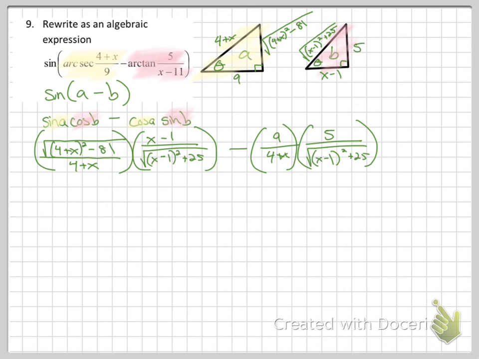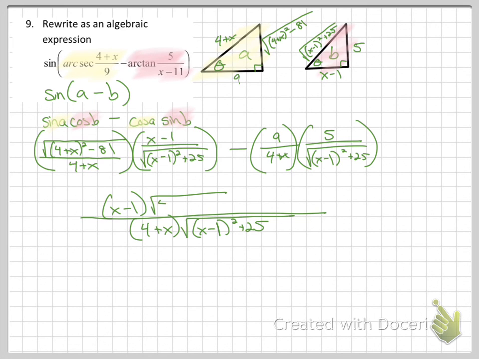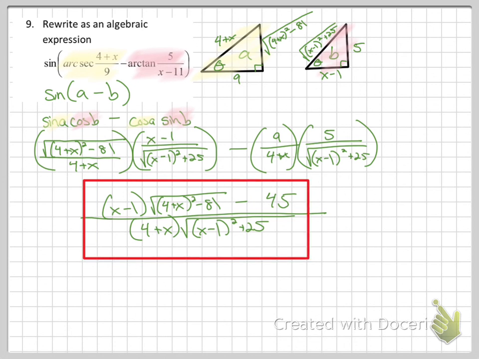Common denominator, parentheses because it's a binomial, and then multiply the tops correctly. Binomial times the square root, binomial in parentheses in front of the square root. Problem says minus. 9 times 5, 45. This is our solution. Nothing ever reduces. Every parenthesis you see is necessary.